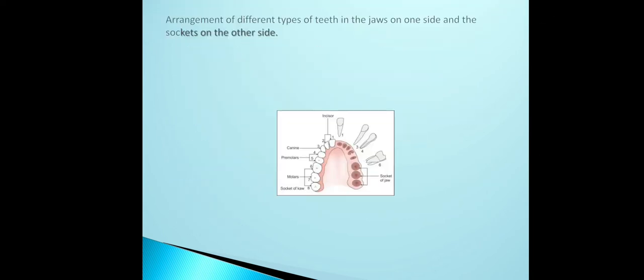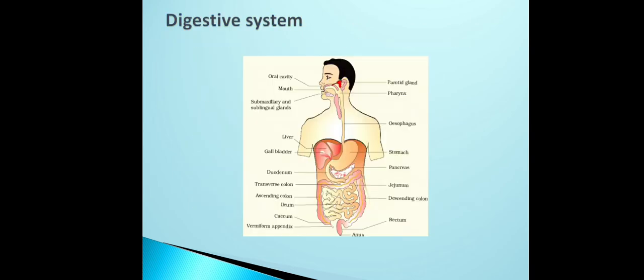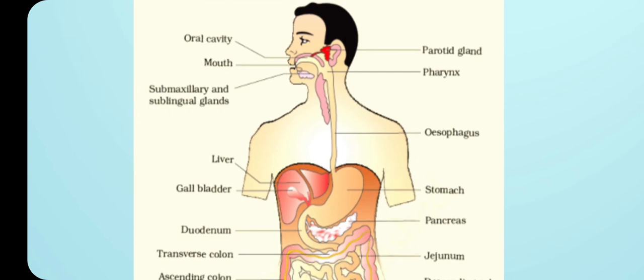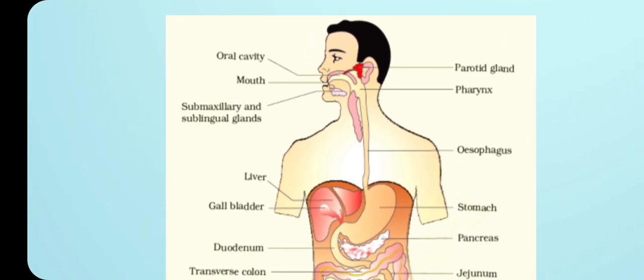That pharynx you can observe in the diagram. Here you can observe the yellow color, or creamish color, visible. That part is the pharynx. Remember students, one more thing: this pharynx is a common passage for food and air.